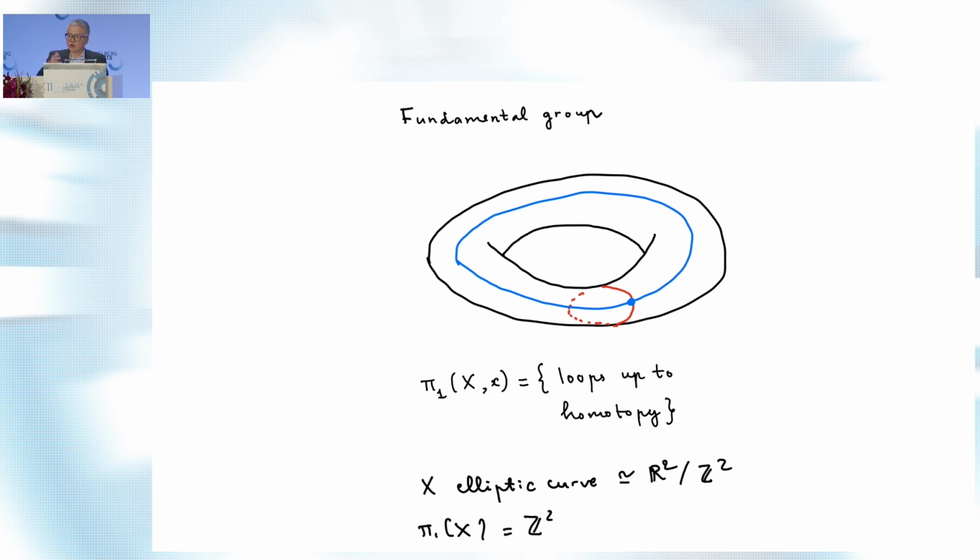So the fundamental group consists of loops up to homotopy equivalence, that means the way you can deform continuously one loop to another. And in this case, the elliptic curve, topologically, is just R squared divided by Z squared, and the fundamental group is very simple, it's Z squared. But in general, the fundamental group can be very complicated, non-commutative groups.